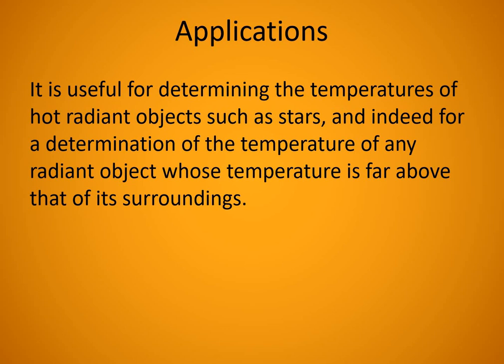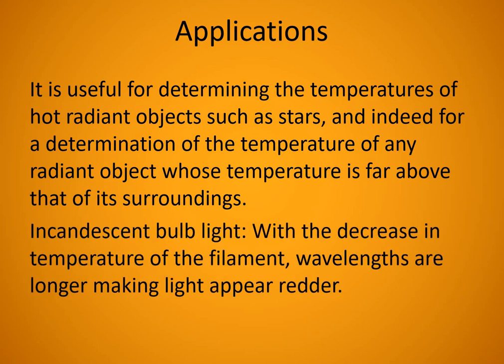So it is useful for determining the temperature of hot radiant objects such as stars, and indeed for a determination of the temperature of any radiant object whose temperature is far above that of its surroundings. So what is the significance? You can measure the temperature, no? By knowing the wavelength of the radiation emitted, we can get an idea about the temperature of its surface. Similarly, in the case of an incandescent bulb, as the temperature of the filament decreases, what happens? Wavelengths are longer, making the light appear redder. Okay, so that will become red color.